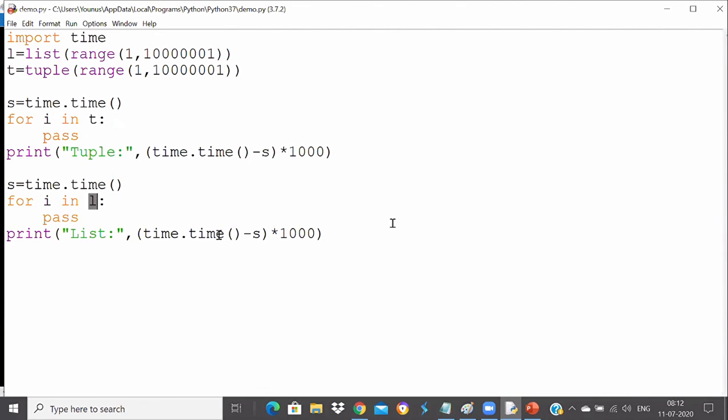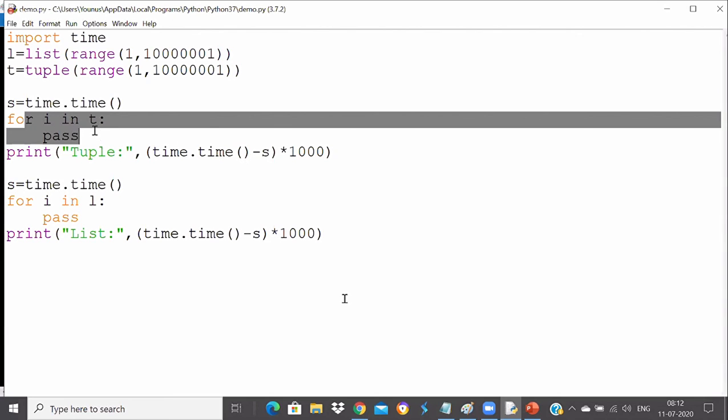I created a list here, and I created a tuple here with a big number of elements, and I'm calculating the time. There is no special syntax here, Narendra, I'm just calculating the time. Time dot time will get you the starting time here. The current time minus the starting time, the previous time, will get you the total time it took to execute this for loop.